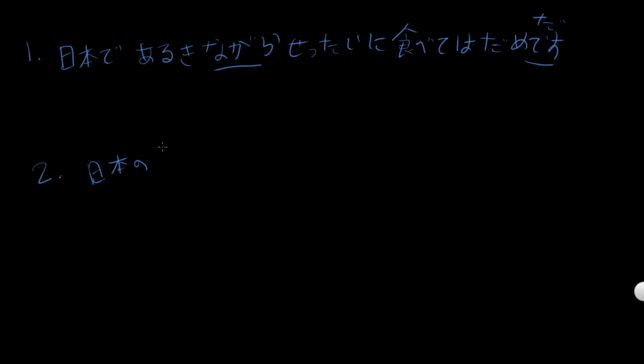Second sentence, we're talking about shoes inside the house. So Nihon no uchi ni kutsu, they're our object, shoes. Don't forget your zettai ni like I did before.